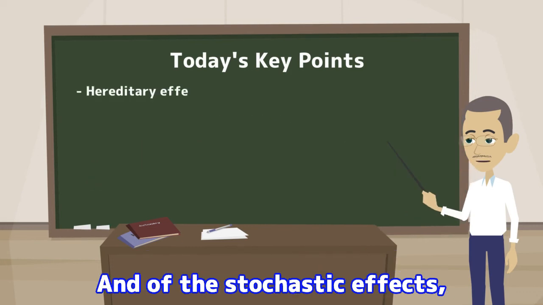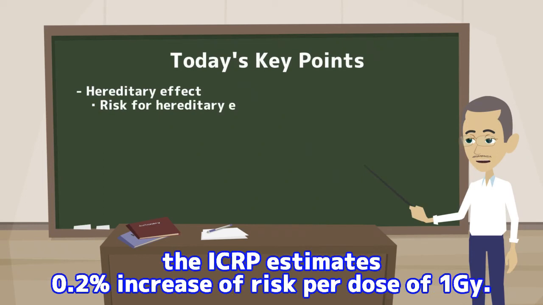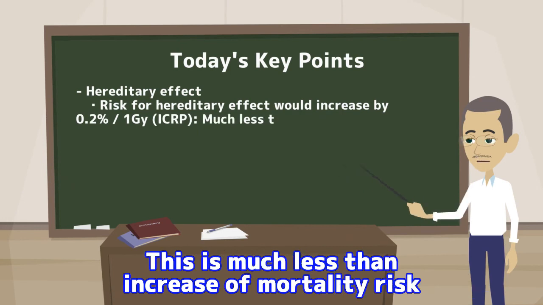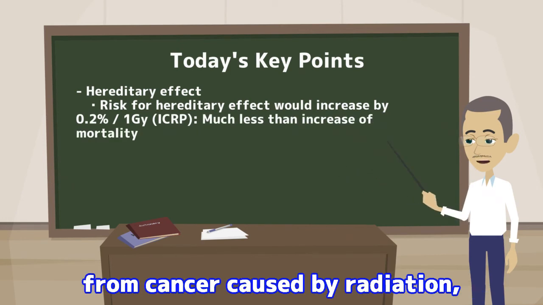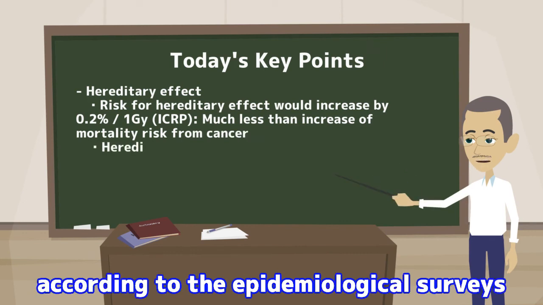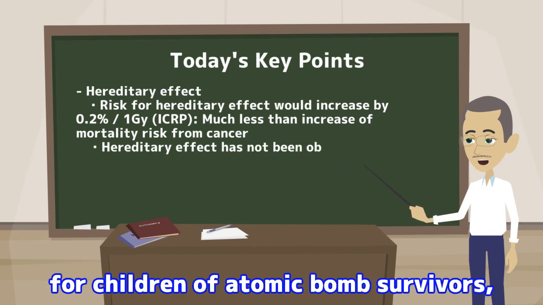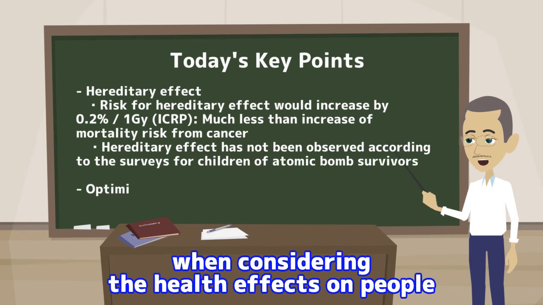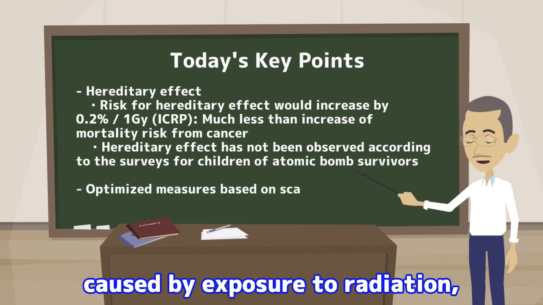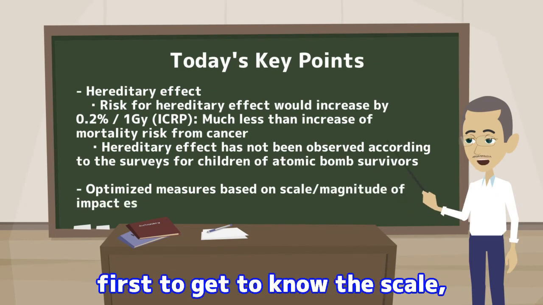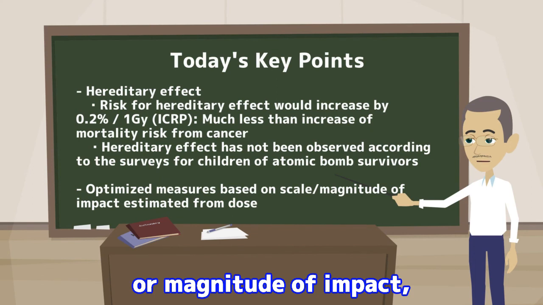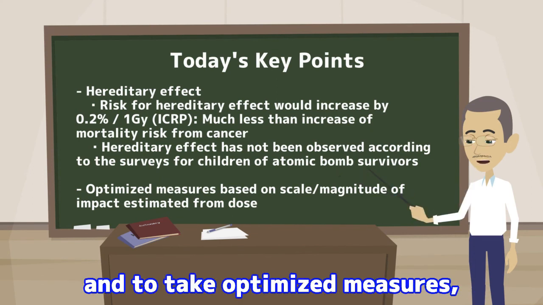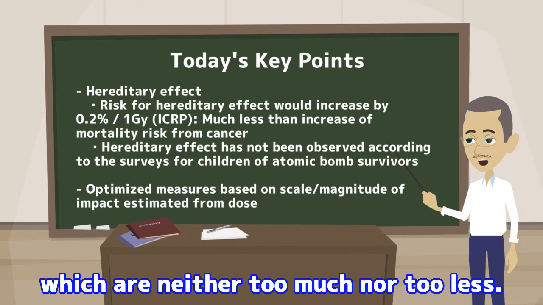And of the stochastic effects, with regard to the hereditary effect, the ICRP estimates 0.2% increase of risk per dose of 1 gray. This is much less than increase of mortality risk from cancer caused by radiation, and actually, according to the epidemiological surveys for children of atomic bomb survivors, so far no hereditary effect caused by exposure to radiation has been observed. And at last, when considering the health effects on people caused by exposure to radiation, the importance was underlined, first to get to know the scale, or magnitude of impact, estimated from dose or other factors, and to take optimized measures, which are neither too much nor too less.